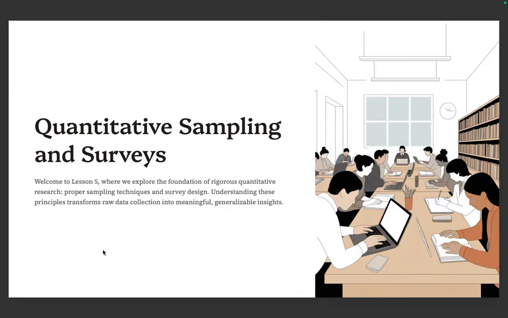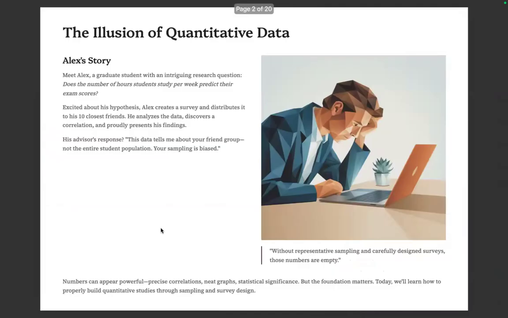Welcome to lesson 5, where we explore the foundation of rigorous quantitative research, and that includes proper sampling techniques and survey design. Understanding these principles transforms raw data collection into meaningful, generalizable insights. So,